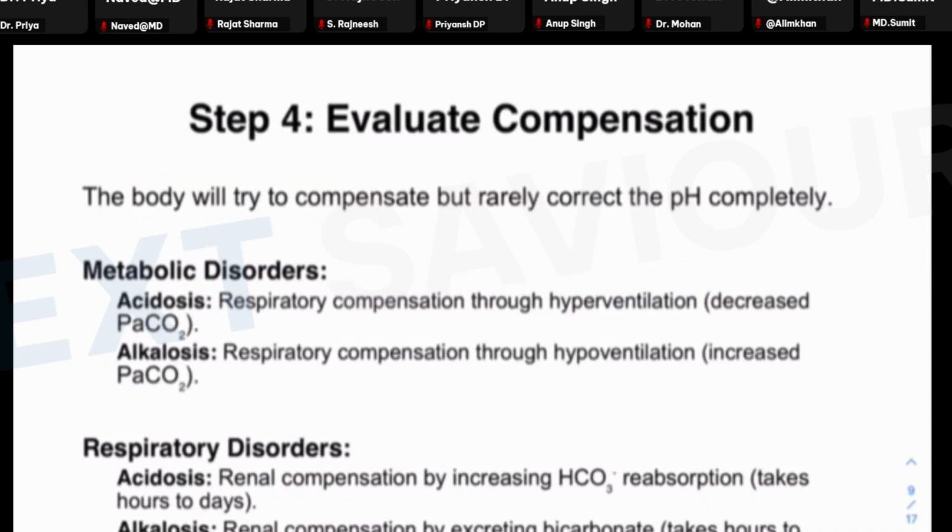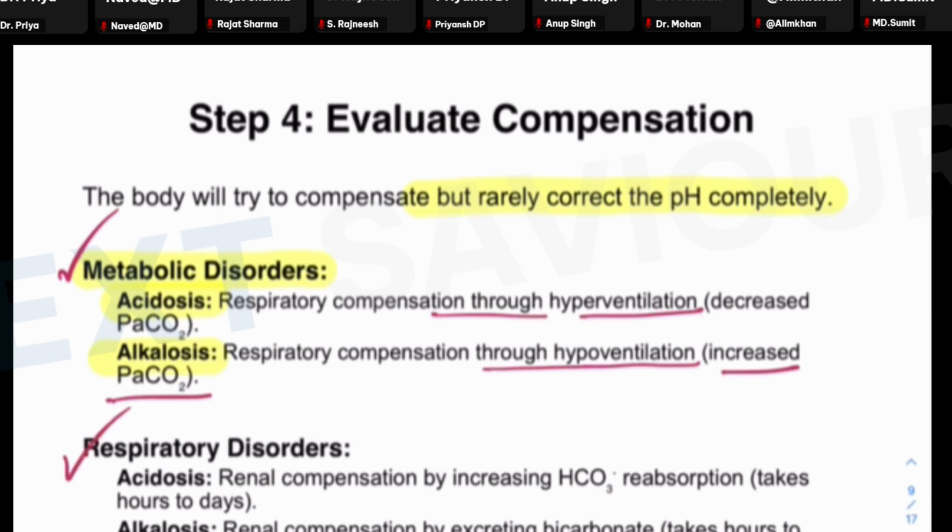Now, as far as evaluation of the compensation is concerned, the body will try to compensate, but rarely can it correct the pH completely. For metabolic acidosis, the respiratory compensation is through hyperventilation, as we have just discussed. For metabolic alkalosis, the respiratory compensation is through hypoventilation, which is responsible for increased partial pressure of carbon dioxide. So metabolic disorders are easily compensated.